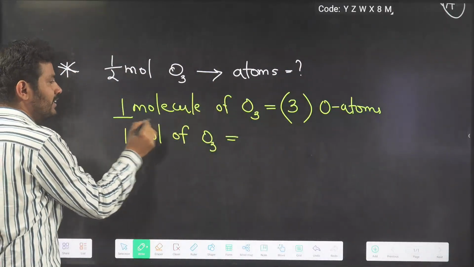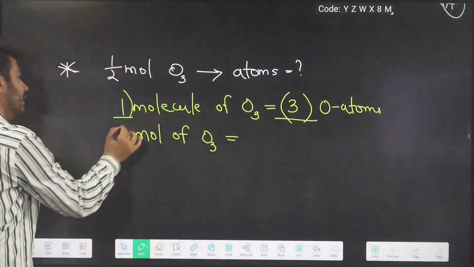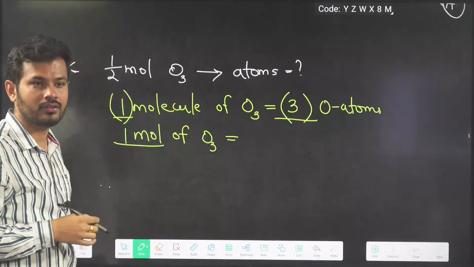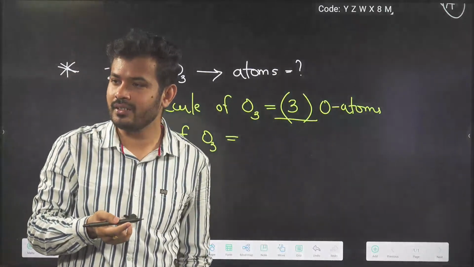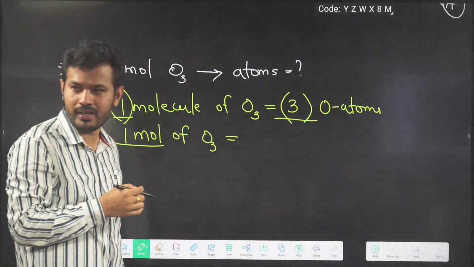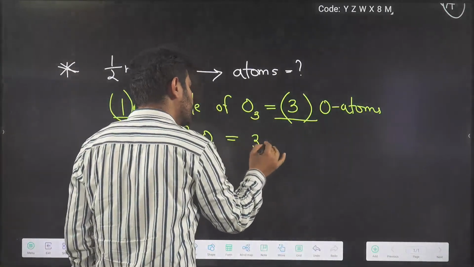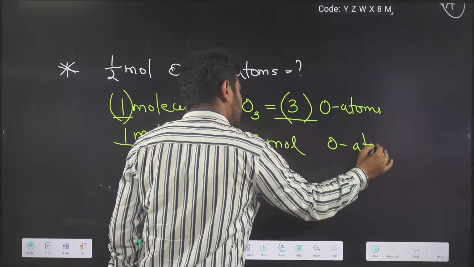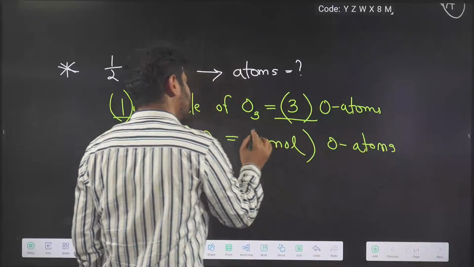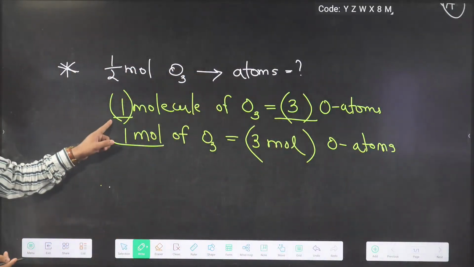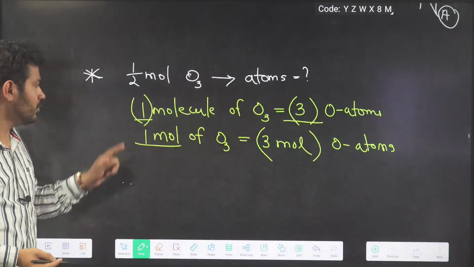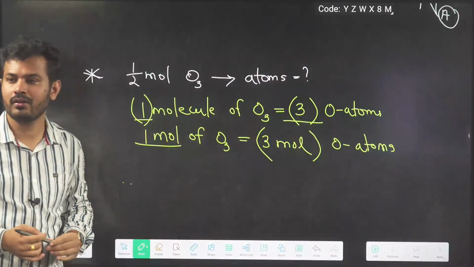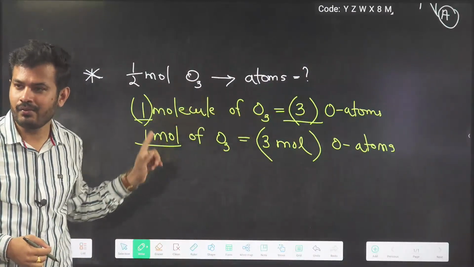If 1 corresponds to 3, then 1 mole is equal to 3 moles. Yes, 3 moles of oxygen atoms. You just focus on the unitary method, it is very simple. 1 molecule contains 3 oxygen atoms, 1 is equal to 3, then 1 mole is equal to 3 mole.